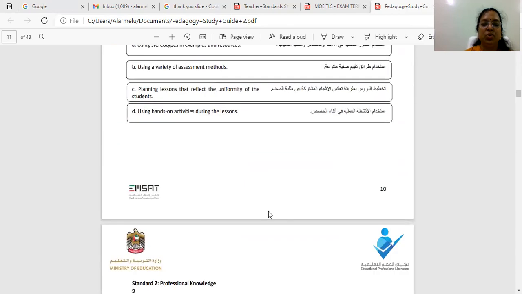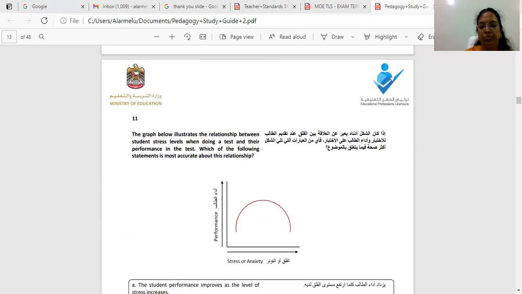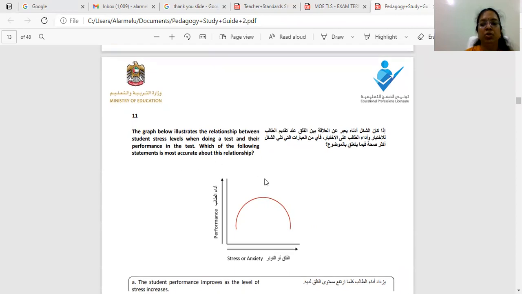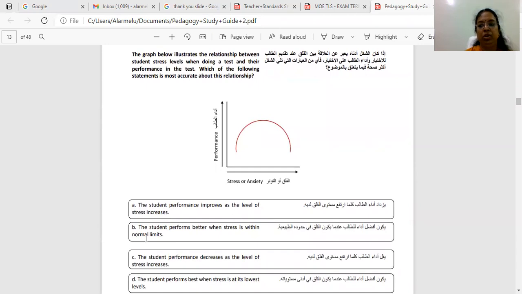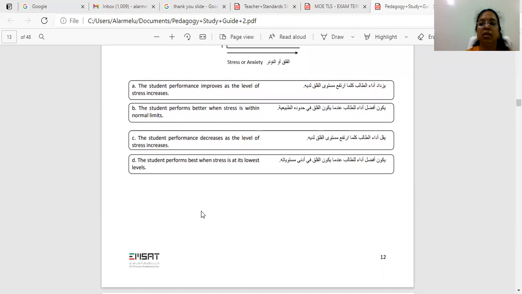There are certain questions which I would like to highlight here. The interpretations will be graphical also. Okay, so the graph below illustrates the relationship between the student's stress level when doing a test and their performance in a test. Which of the following statements is most accurate about this relationship? Okay, so 2 hours is given and 80 questions are given. So you calculate and tell me how many minutes you can give for 1 question. So you need to have practice, then only you can easily interpret this kind of question, and then you can manage the time as well.